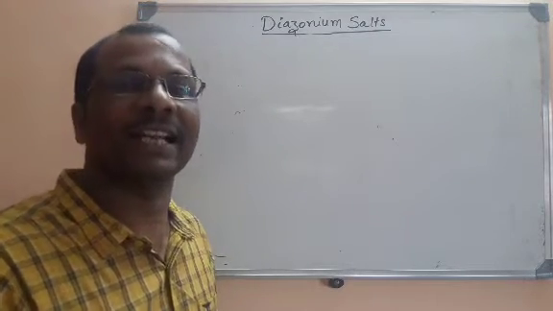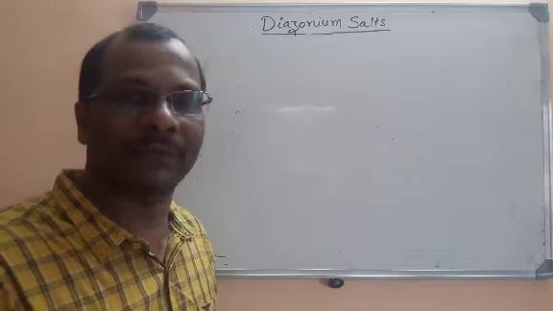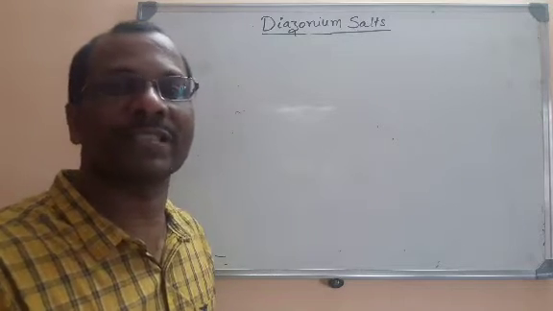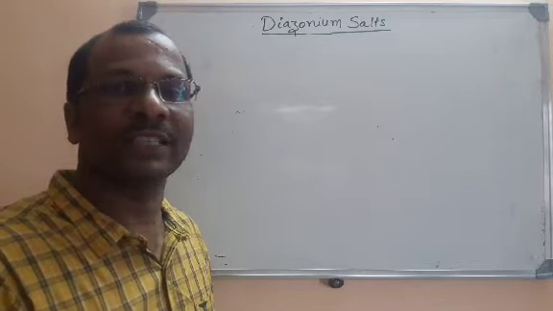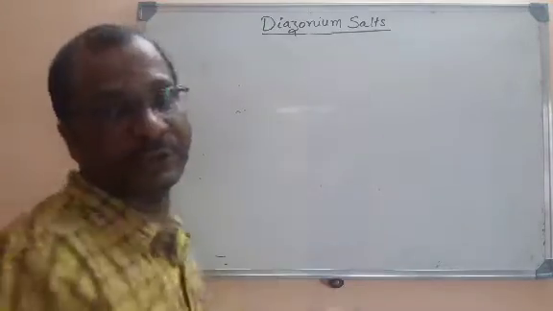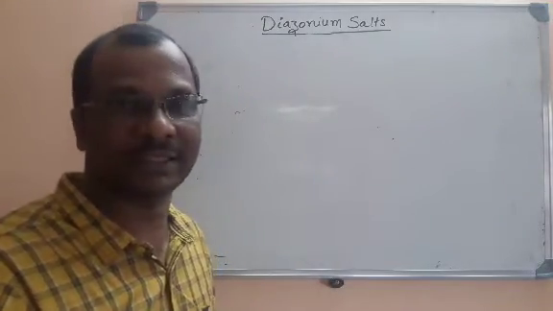In the previous class I had explained the chemical properties of amines along with some of the uses of amines. Now in this lesson the next part is diazonium salts. This is the last part of this lesson.